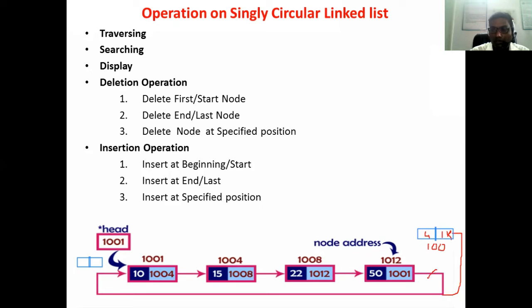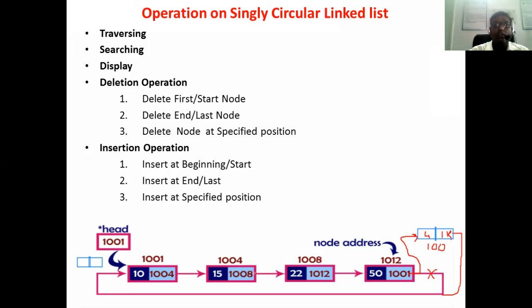Now we have to move this connection. Previously 1001 was your last node. Now we have inserted the new node at the last position. So the address of the new node is 100. Here you just write 100 and connect this node also like this. Likewise, we insert the node at the last position.